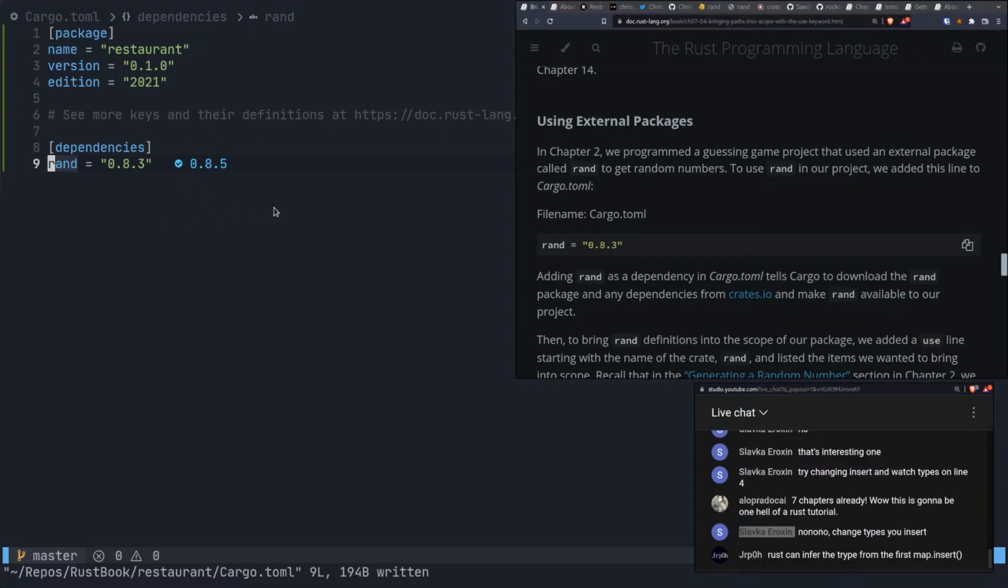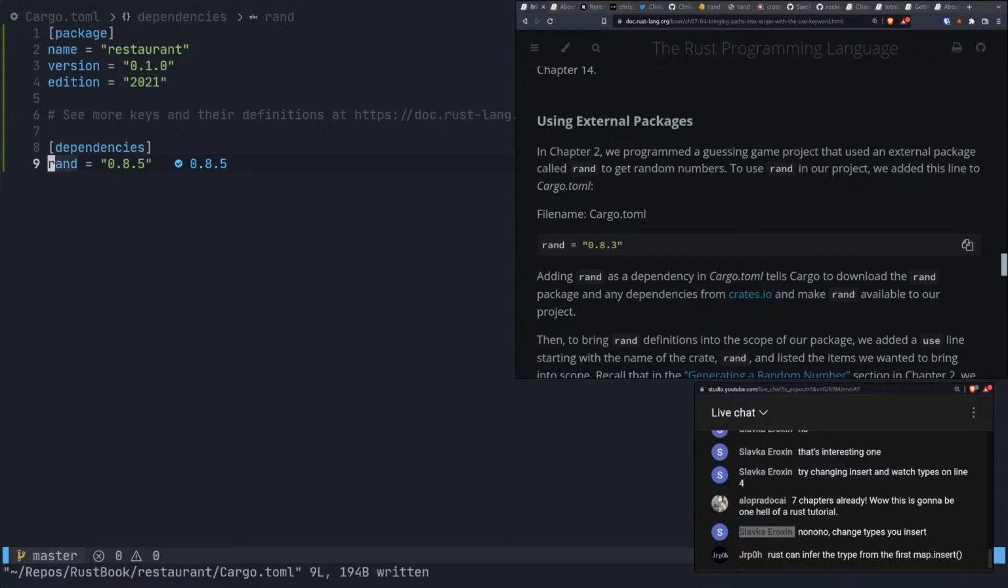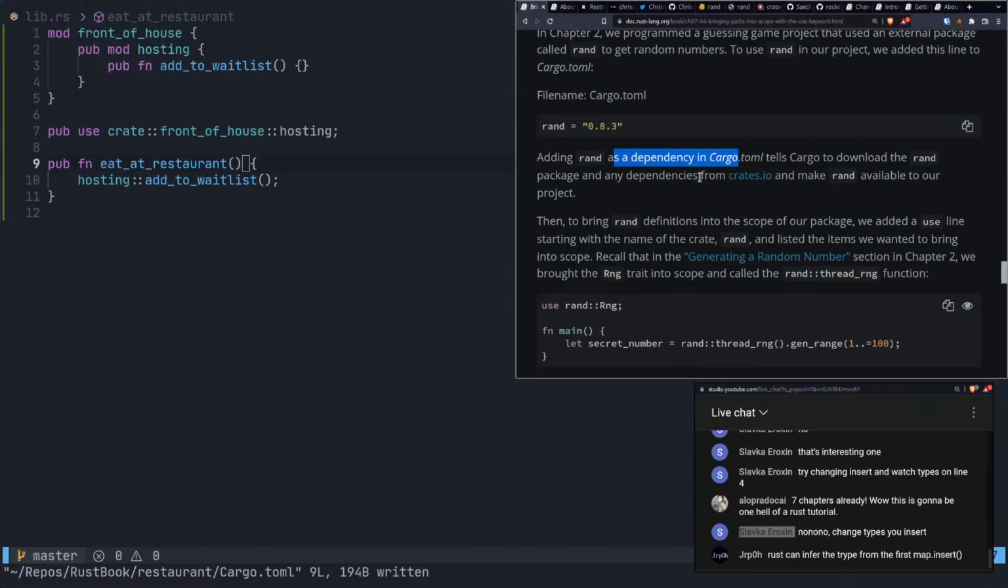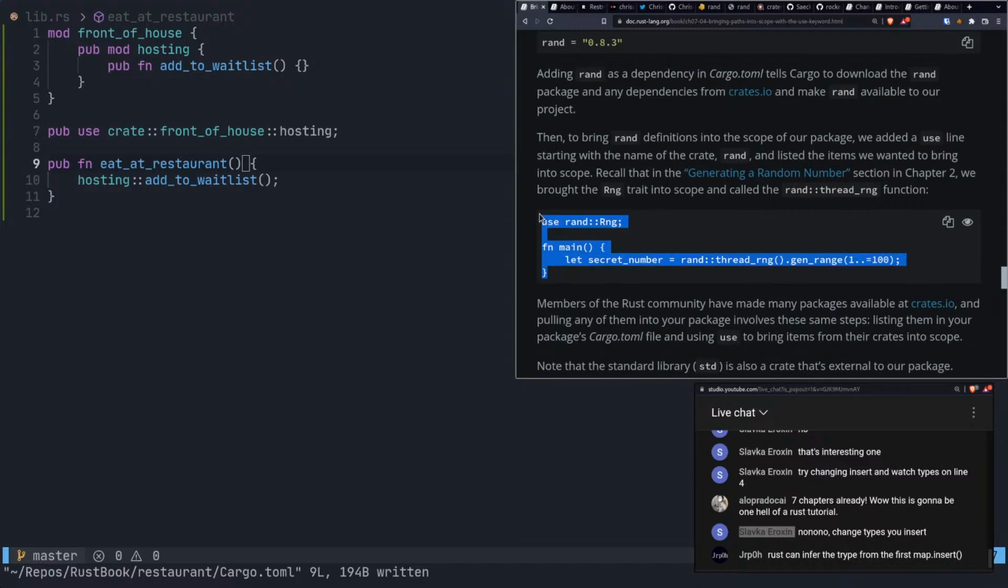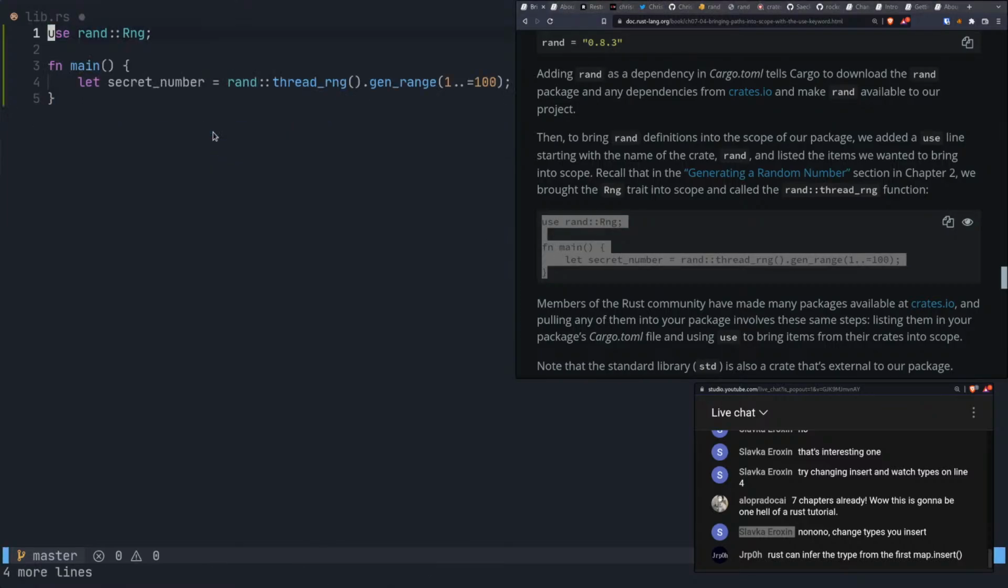0.8.5 is the latest. So what we're going to do is do space LA, and then we're going to do update all crates. And boom, now we got the newest stuff. All right, now back to over here. We're adding rand as a dependency. Then we're going to pull it in here. We're just not using secret number.